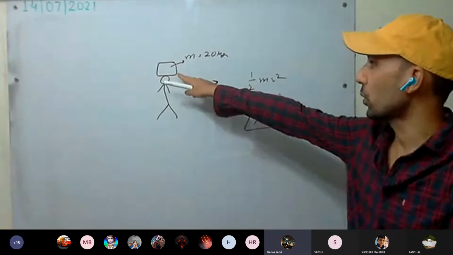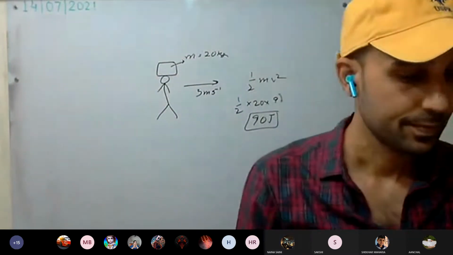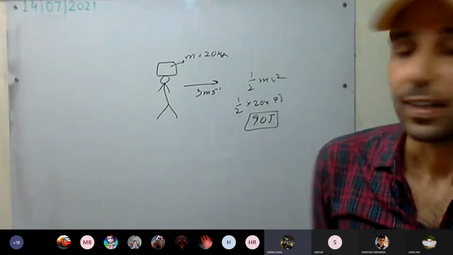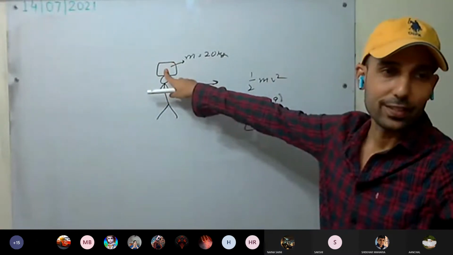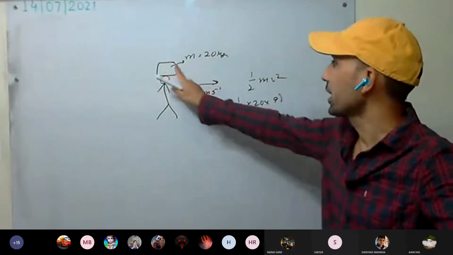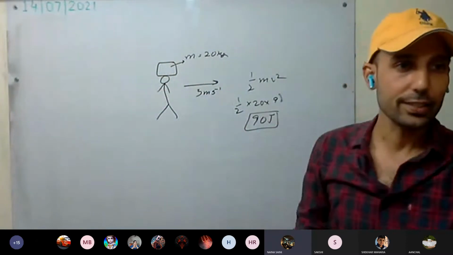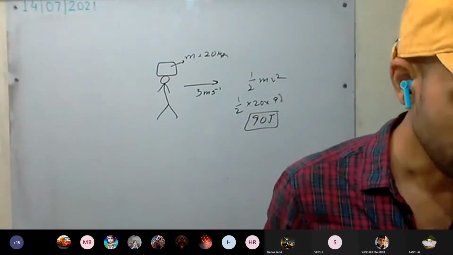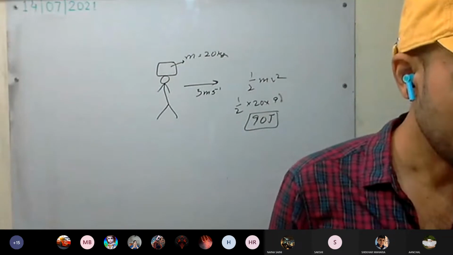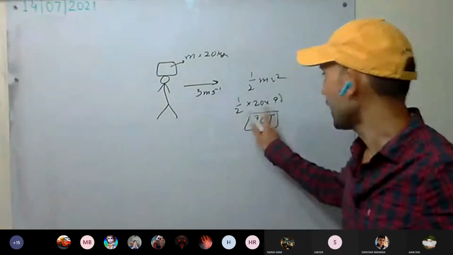Where is this going to be stored? This 90 joule is the amount of energy gained by the box, yes or no? You can see it moved. It is having speed. So the amount of energy gained by the box will be 90 joule.